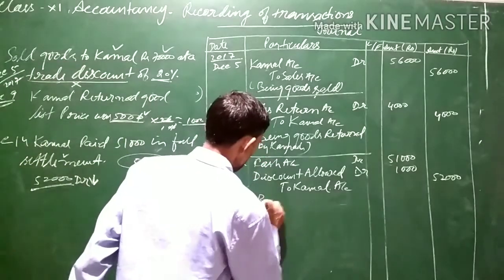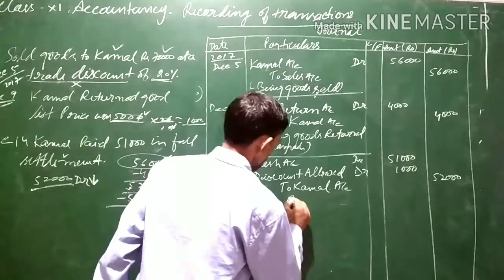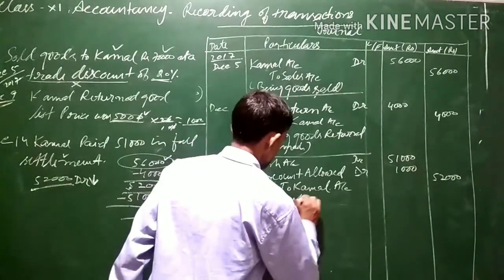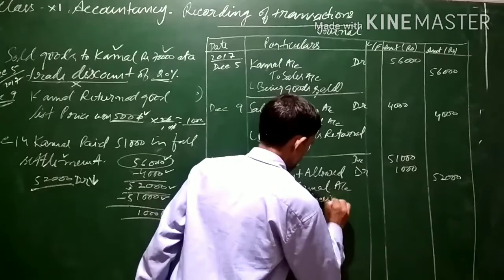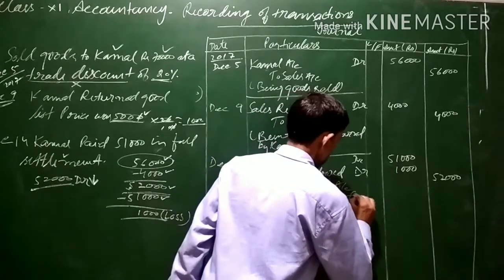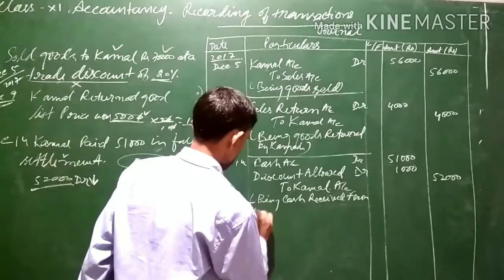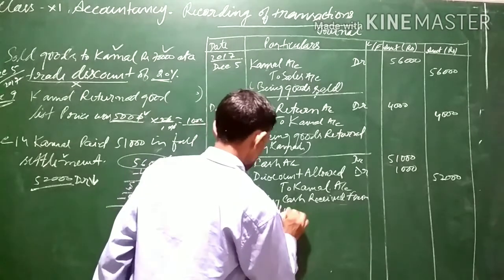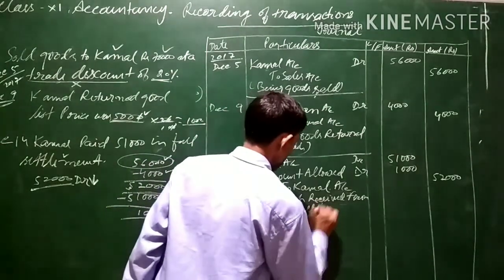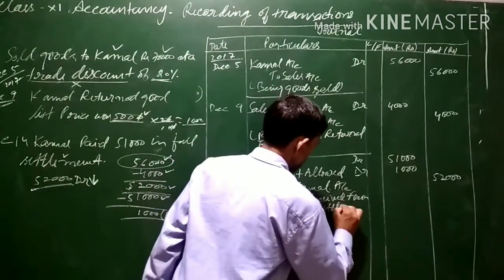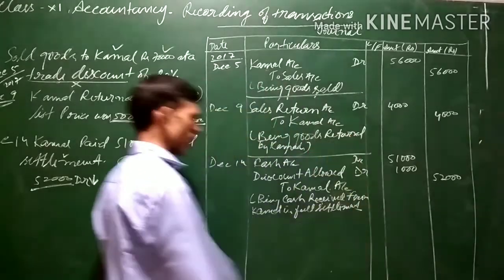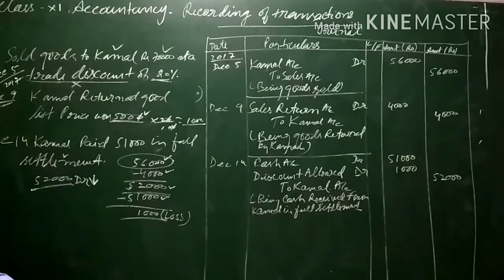So the narration will be: being cash received from Kamal in full settlement. This is a journal entry. Being cash received from Kamal in full settlement.